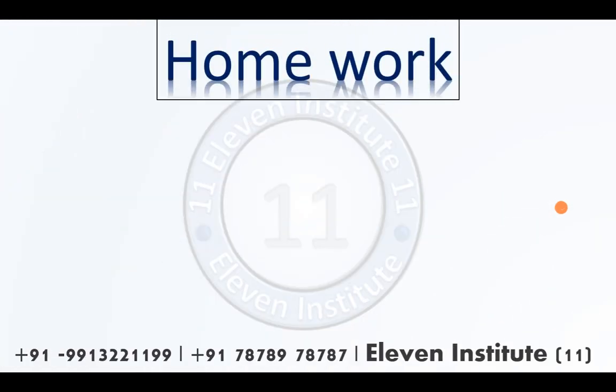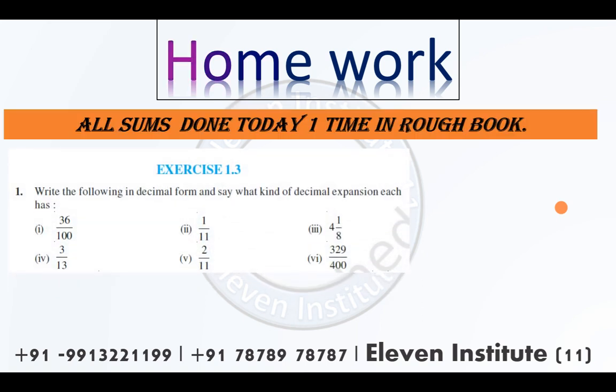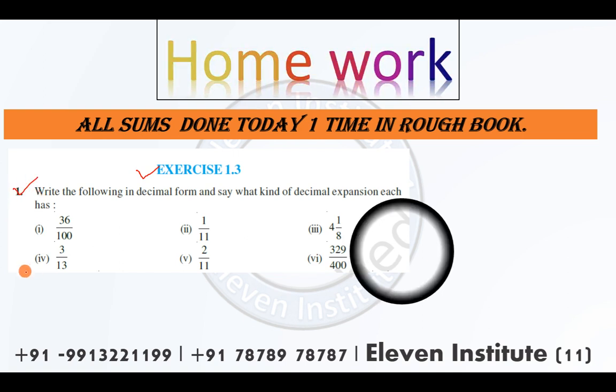So that's all for today. The homework that you have to do is all the sums done today, one time in rough book. You have two homeworks. First one is all the sums that we have done today, one time in rough book, meaning exercise 1.2 that we solved today, true or false type of questions and question number 2, and example number 5. Apart from that, when you finish this work in rough book, you have to try exercise 1.3, question number one. But you have to try this in CW.